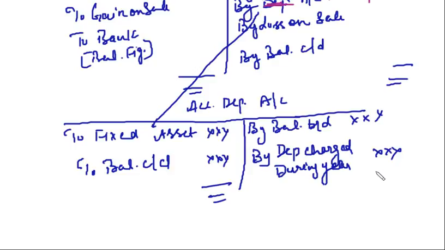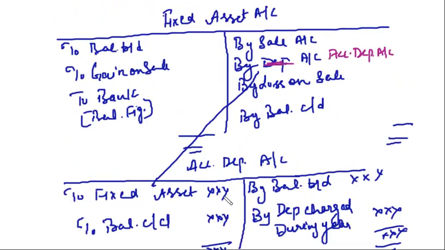So in case you see the accumulated depreciation account in the books and the fixed asset is shown at cost, then you have to prepare these two accounts, the fixed asset account and accumulated depreciation account. Although from the point of view of investing activities, only the fixed asset account is relevant, because what we have to pick here is the purchase and the sale, nothing else.